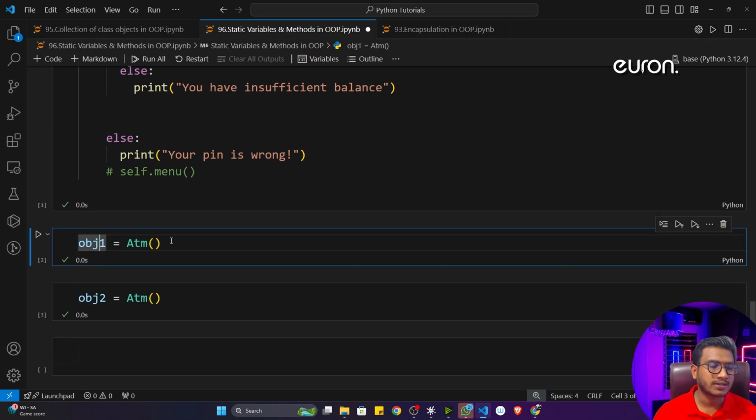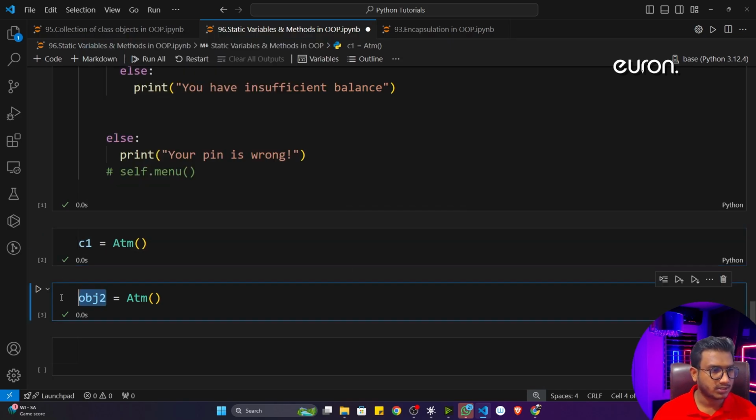Let's say instead of object, just consider we are having different customers. Customer 1, C1. Customer 2, C2. That's how I'm having different customers in this particular ATM. Whenever customer 1 comes to the ATM, it will generate a unique ID for customer 1. Whenever customer 2 comes to our ATM, it will generate another unique ID, 2. So every time it creates a unique ID for a different customer.